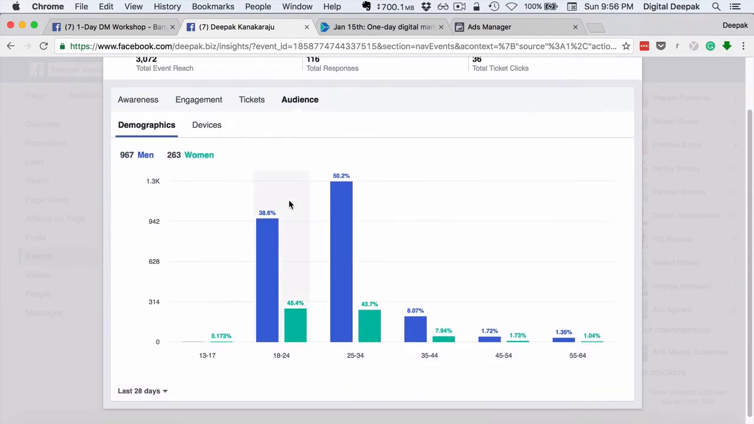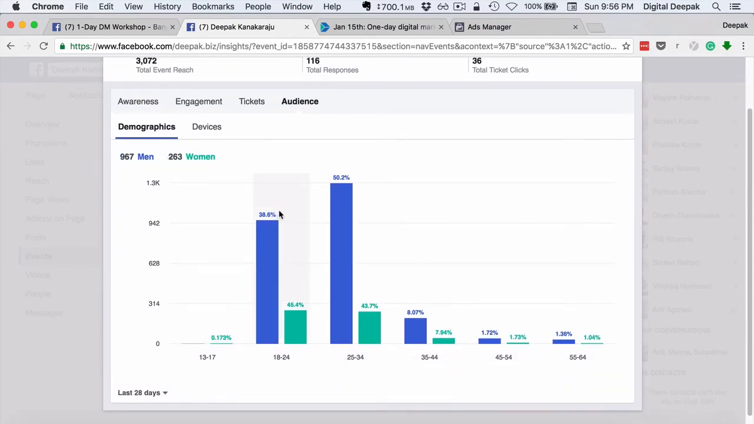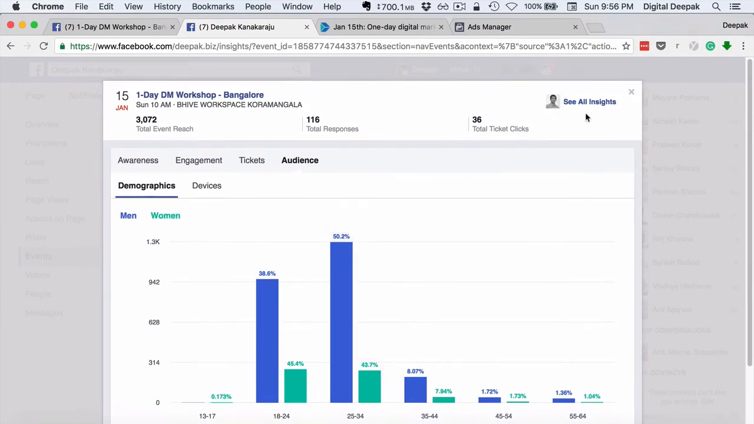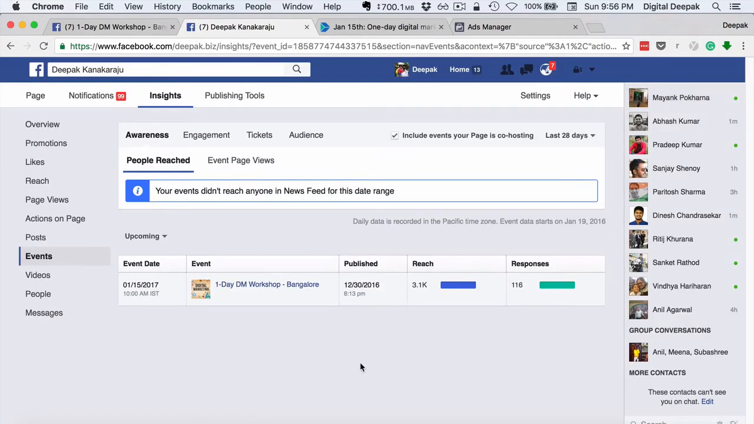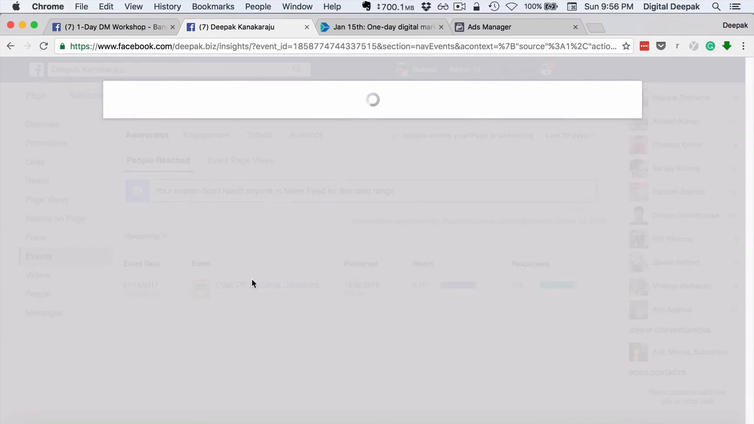Click on audience and you can get some audience insights which is specific for this event. How many men, how many women, and what is the age group of men and women. So all these statistics you can get from this. So this is what you get with insights. Let's go back to the events page.